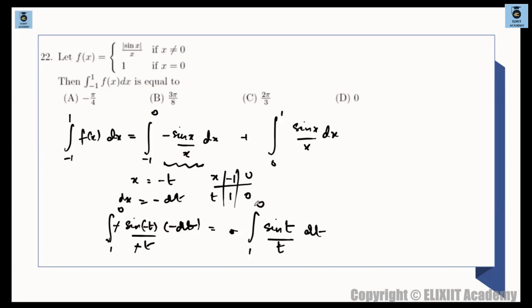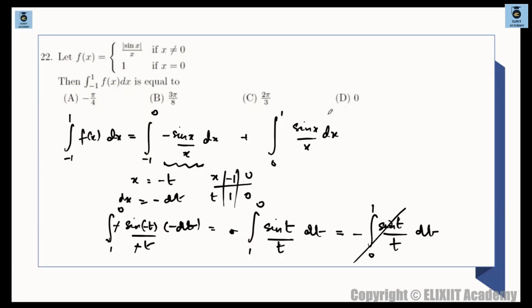ठीक है, this minus and this minus will come out and get balanced and you are left out with this thing only, ठीक है, and which is the same as minus of 0 to 1, ये 1 to 0 ये range को change करोगे, minus sign will come out, so sin of t divided by t dt. So now you can clearly see that we are getting this to be minus of integration of 0 to 1 sin of t divided by t dt.